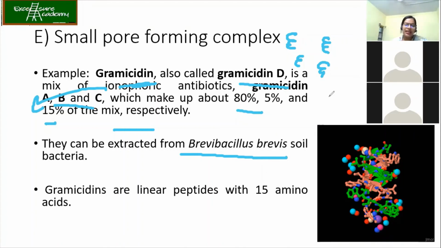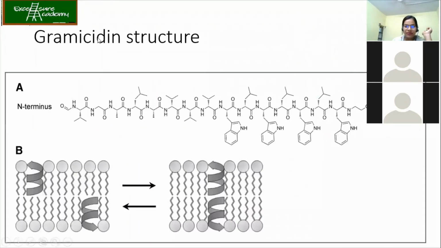Gramicidins are linear peptides with 15 amino acids. So what is happening? It's a linear chain of protein, and then it becomes coiled and forms the pore on the plasma membrane of the host cell. This is how the structure of gramicidin looks. Don't worry, you don't have to study the structure. You can see the small peptides have been formed over here. The structure says that it is forming alpha helices.